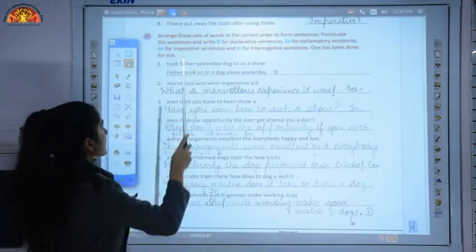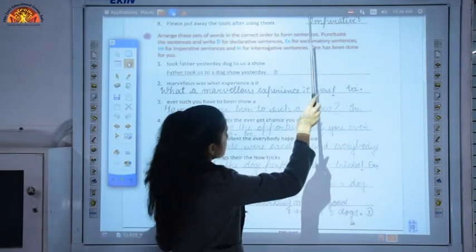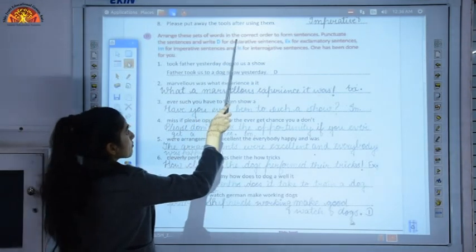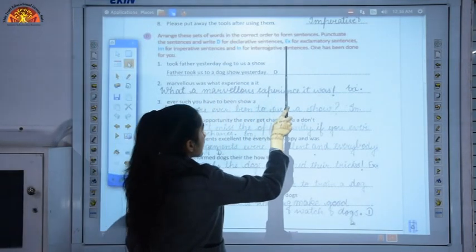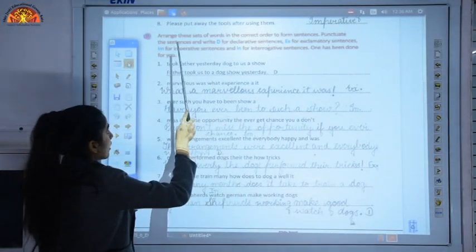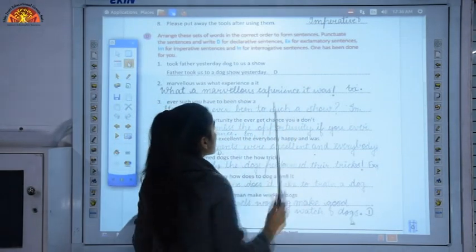The exercise: arrange these set of words in the correct order to form sentences. Punctuate the sentences and write D for declarative sentences, EX for exclamatory sentences, IM for imperative sentences, and IN for interrogative sentences.